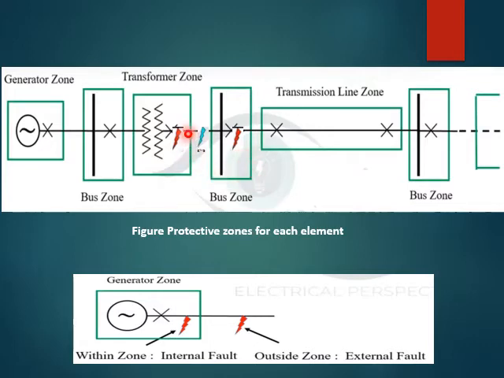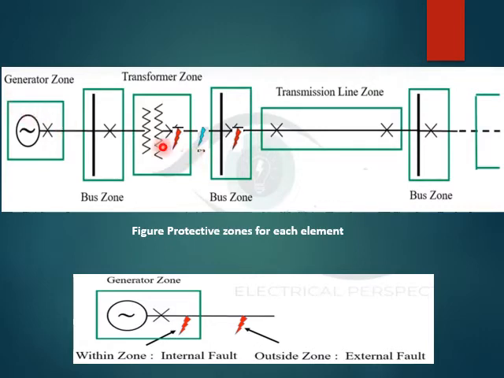But the fault which is occurring outside the zone, even this part, this part, this, this and this, the blue indicates the fault occurring outside the zone. So that is called an external fault.